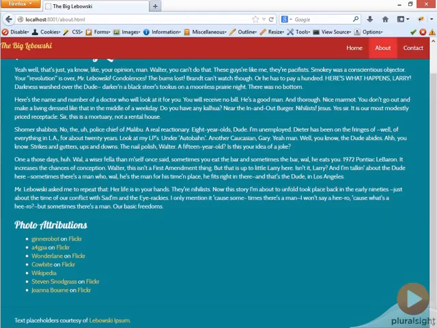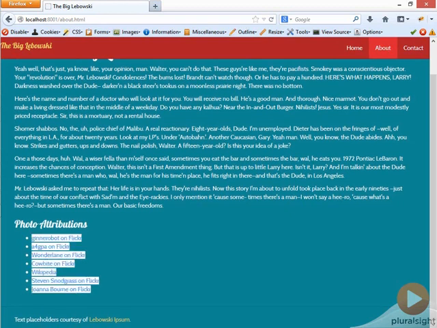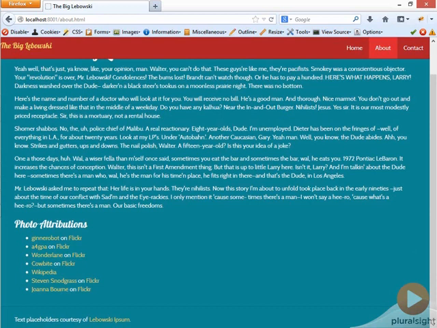Next, let's talk about lists in Bootstrap 3. If we look at our About page, we notice we have an unordered list of information here. These are the attributions for some photos we're using on our site. It's just a simple unordered list. The first thing you should notice is that an unordered list is being styled as a simple bulleted list if we don't do anything special.